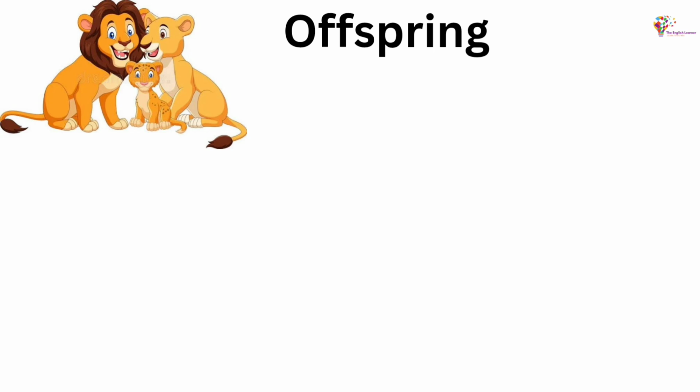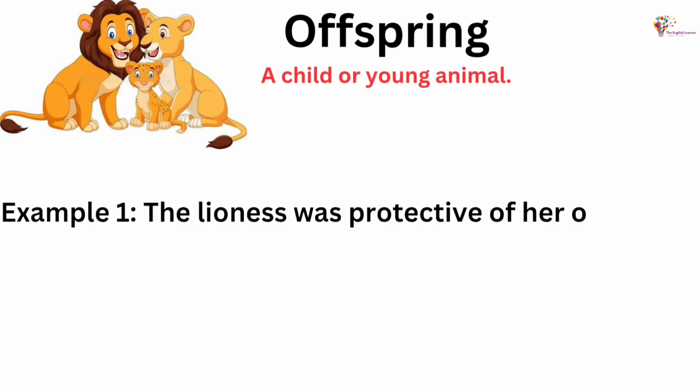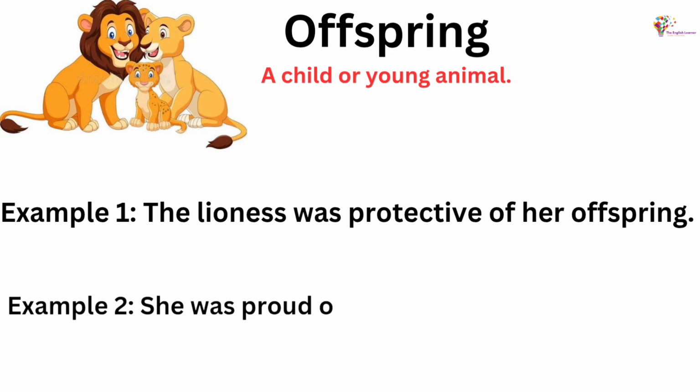Offspring, a child or young animal. Example 1. The lioness was protective of her offspring. Example 2. She was proud of her offspring's achievements in school.